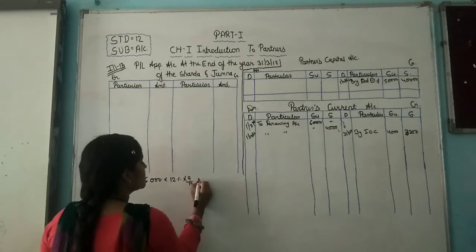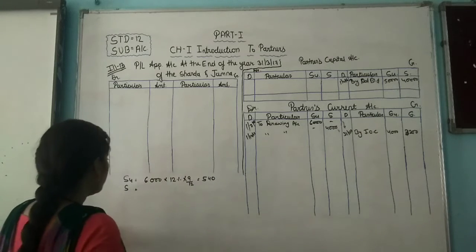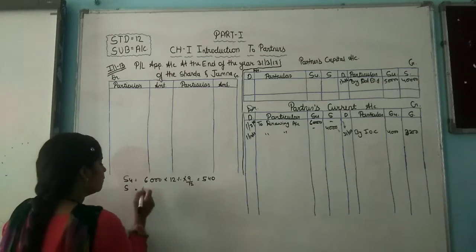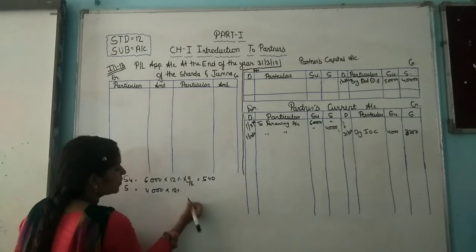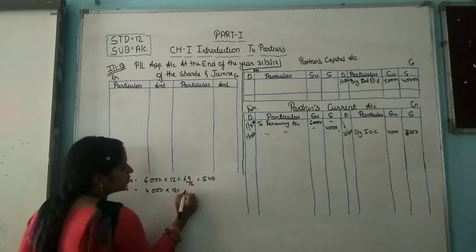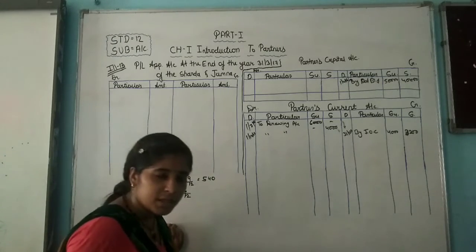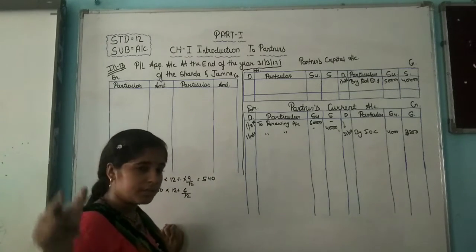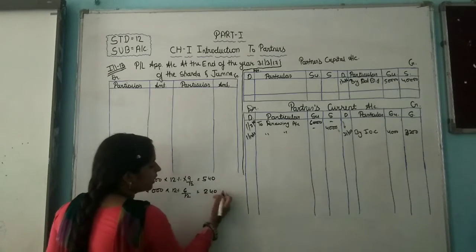So the answer is 540. For Sarvesh, 4,000 at 12% for 6 months, divided by 12: 10, 11, 12, 1, 2, 3, so 6 months, giving 240.